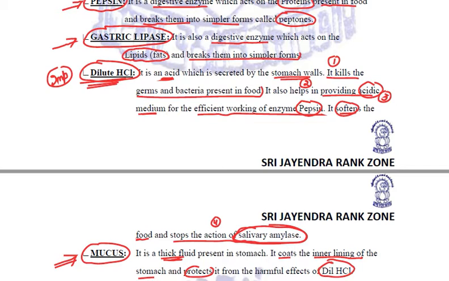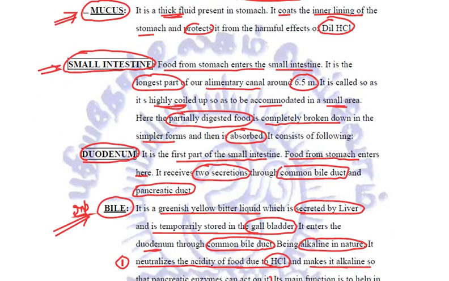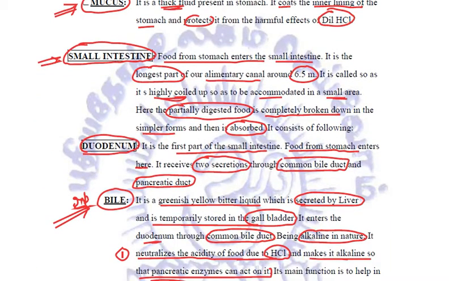It will provide an acidic medium for the efficient working of the enzyme pepsin. It will soften the food, and it will stop the action of salivary amylase. Mucus is a thick fluid which coats the inner lining of the stomach to protect it from the harmful effect of HCl. From the stomach, the partially digested food will reach the small intestine.